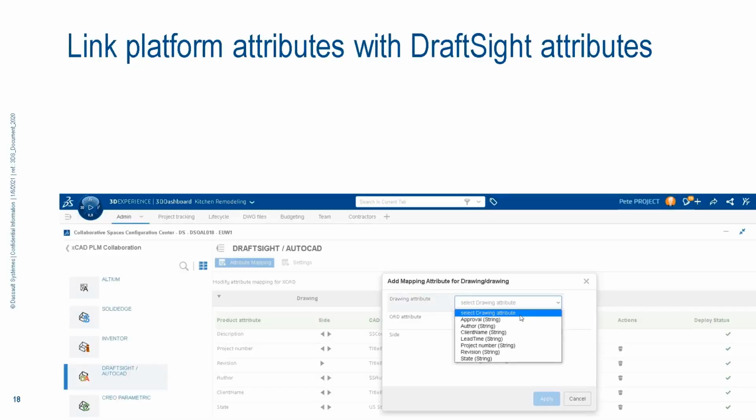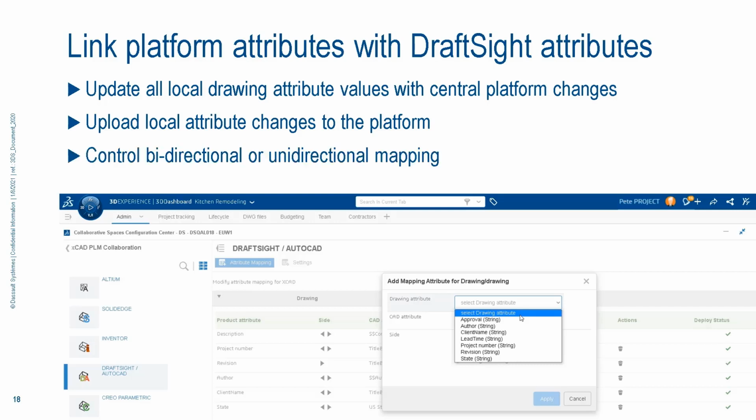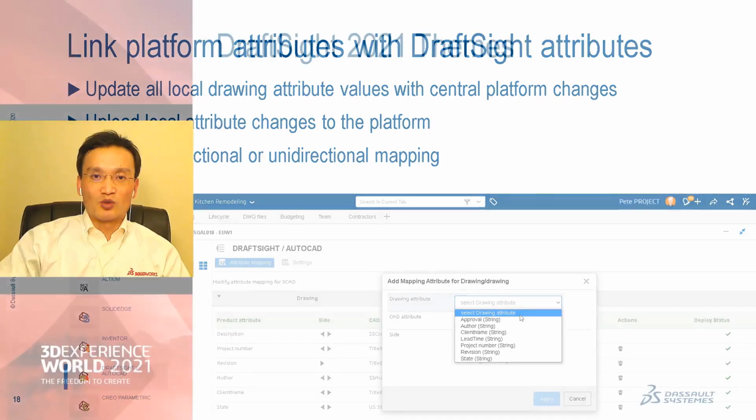Let me summarize. So first of all, you can map the local drawing attribute values against the central platform attributes. And you can modify the attributes locally and upload them to the platform or vice versa. And you can also choose whether you want bidirectional mapping updates or a unidirectional, one-way mapping, such as the revision mapping from the platform to local drawings. Okay, so this is another example of helping you with large and complex workflows.